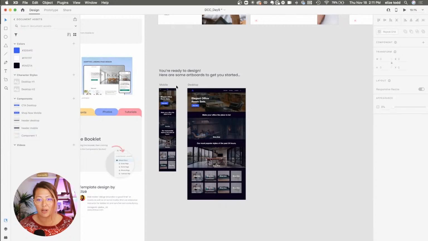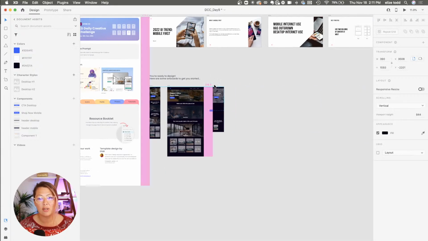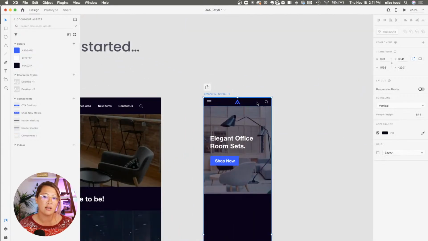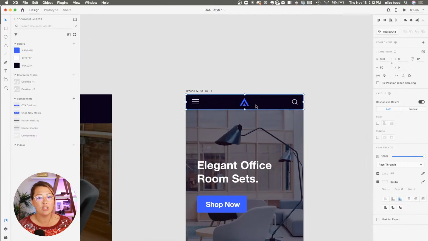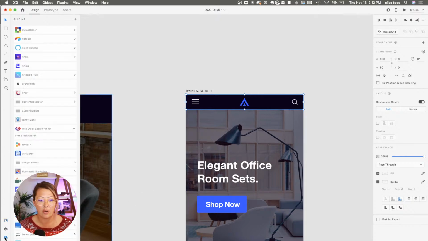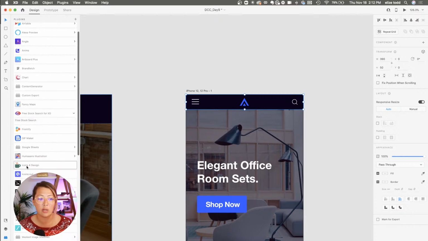Just simply starting with my mobile design, I've already laid out a couple of things here. One is the navigation up top. I have a logo, I've put in some icons, and if you want to find icons, you can use the icons for design plugin over here. So that's this one right here. If someone could place in the chat how you can find or download plugins.